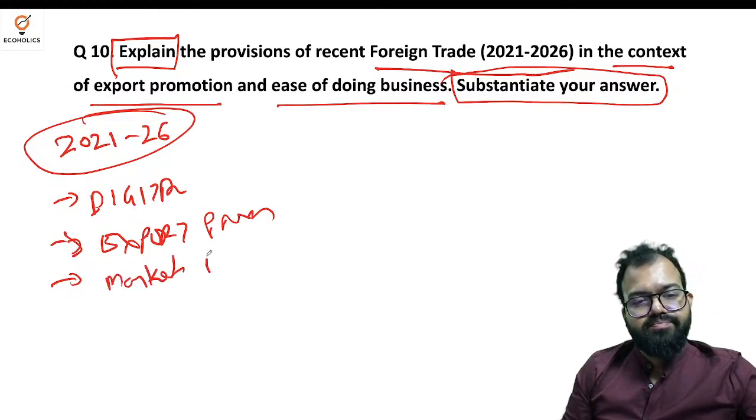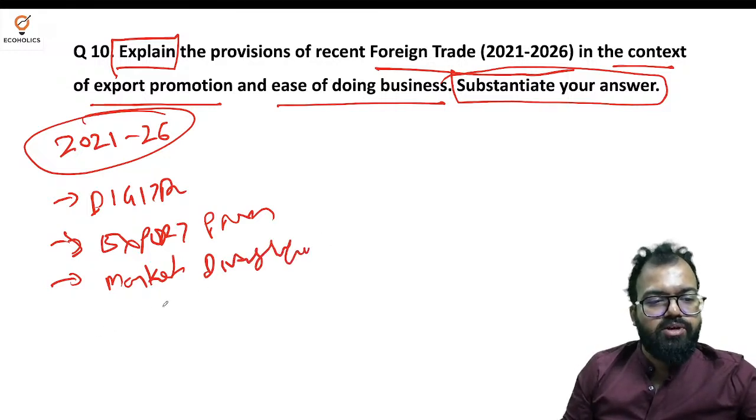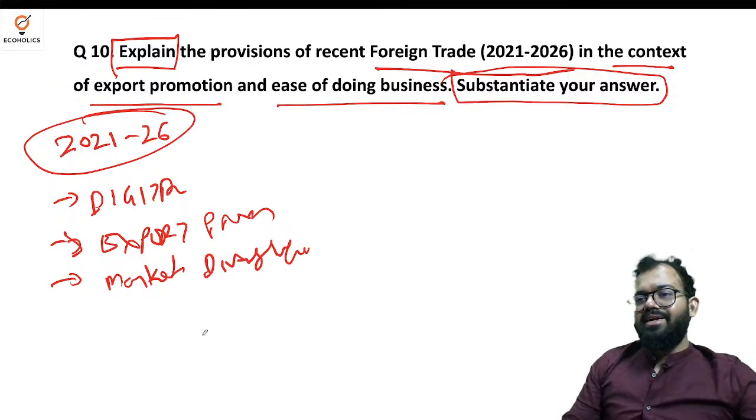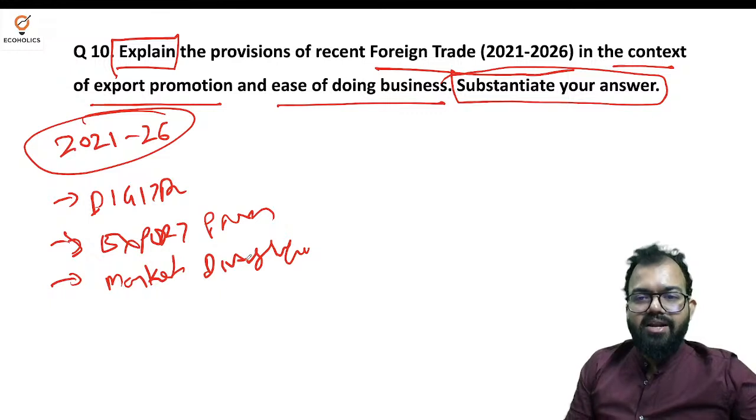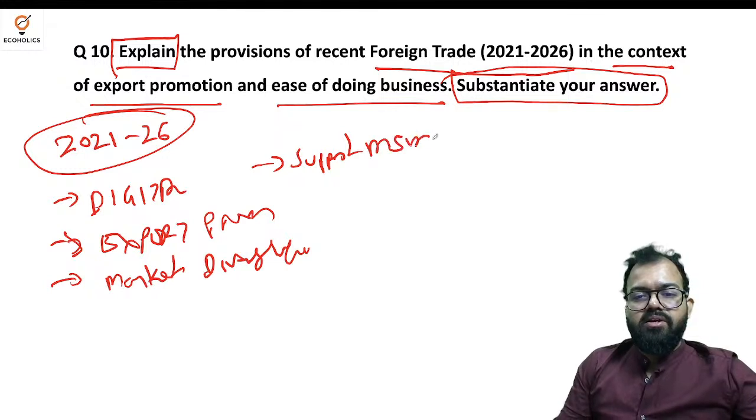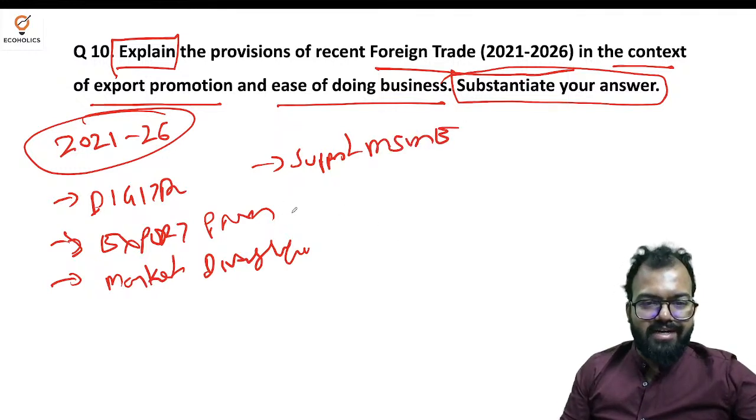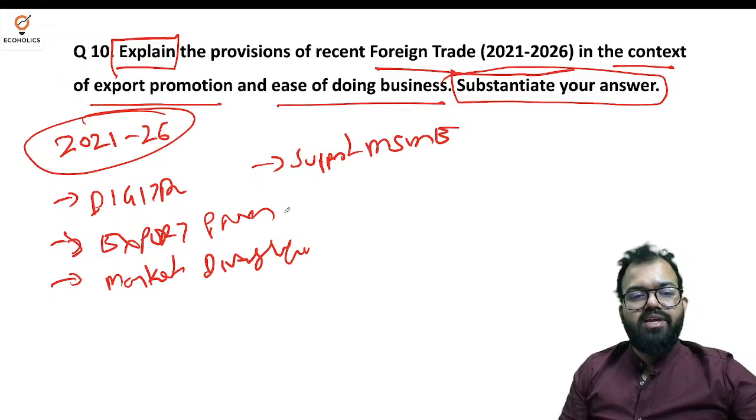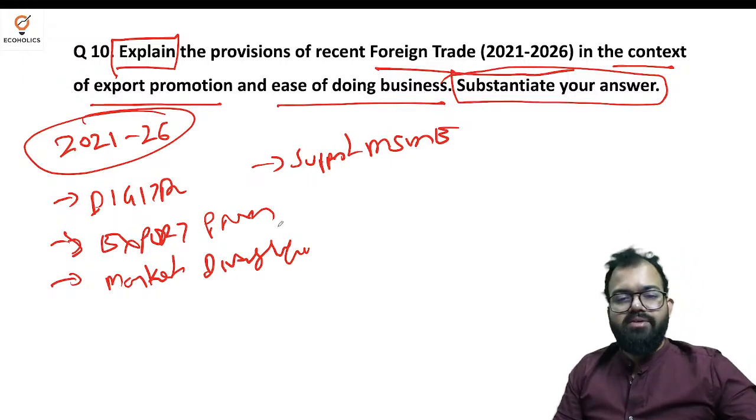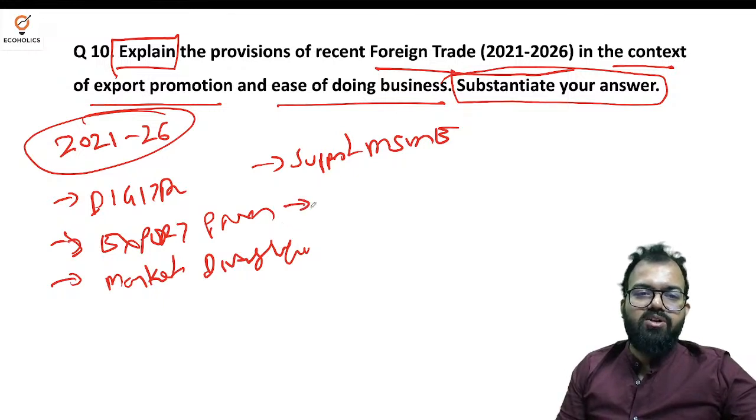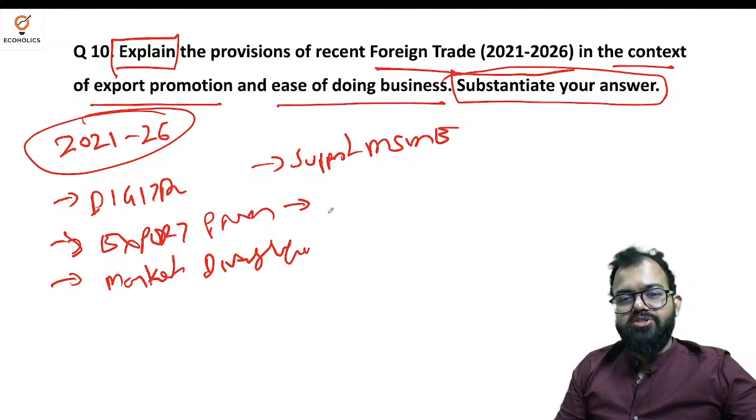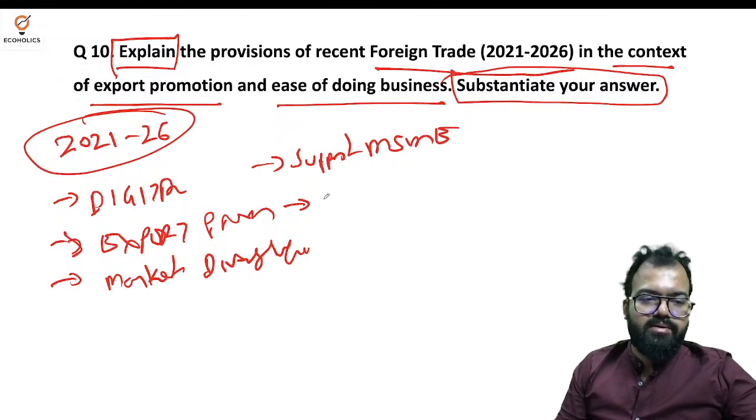Then we have market diversification. What does it mean? It means focusing on new and emerging markets. It's not like traditional sectors will be ruling. The scenario is changing. Next is support to MSMEs. Support to MSMEs is very important right now because they are not able to compete with the FDI. They are not able to compete with the foreign influx of technology and everything. So that is why special initiatives, providing knowledge to them, and participation in international trade, that is how we are doing.